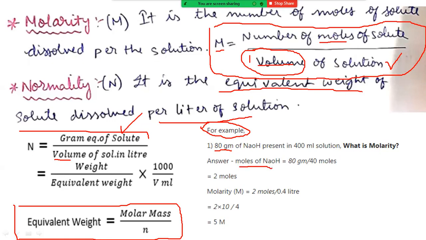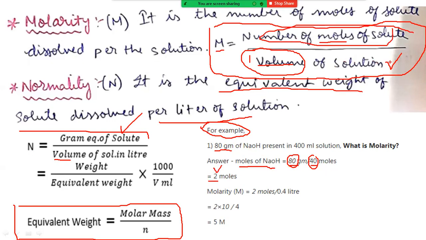How will you calculate the moles? Moles of NaOH equals weight divided by molecular weight. What is the weight here? 80 grams of NaOH that we have taken. So that is 80 grams divided by 40. What is 40? 40 is the molecular weight of NaOH. So we take 80 by 40, and that gives 2 moles.